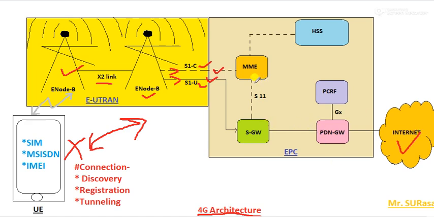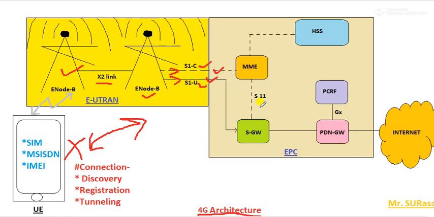After that, how does the mobility management entity handle the data? How does it divert the data corresponding to the user? That is, based on the user's data, whether it has to be delivered through the S11 link or to the HSS. So again, it is the role of the MME. We already learned this recently.